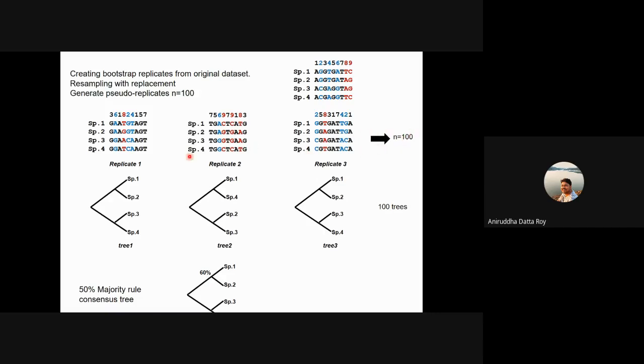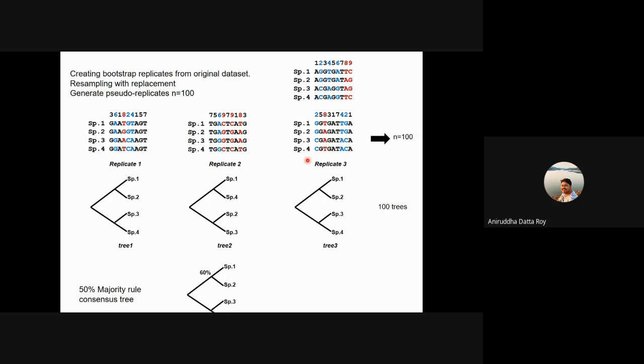Which is precisely the reason why you're doing it multiple times, right? So if you do it, say 5 times, there is all the more chance that you might end up getting only a few of the characters more often, just randomly. But if you do it enough number of times, then you might get a good distribution of characters. And in that distribution, it is more likely that the data that actually supports the right relationship will come up more often.